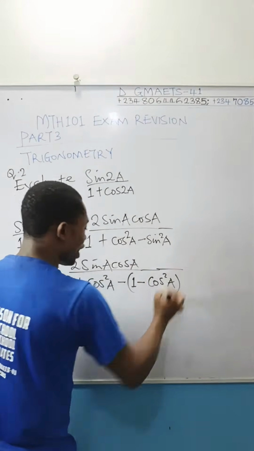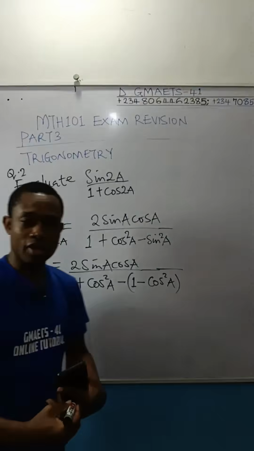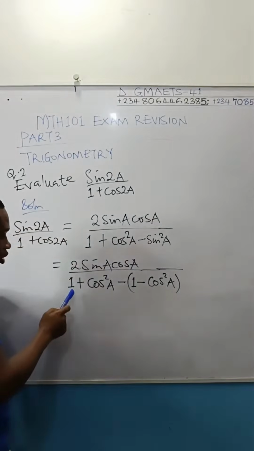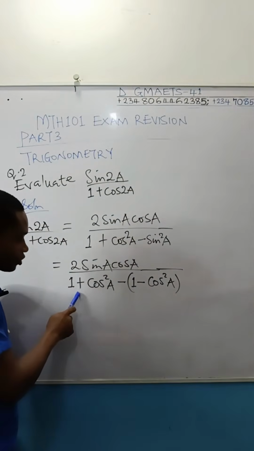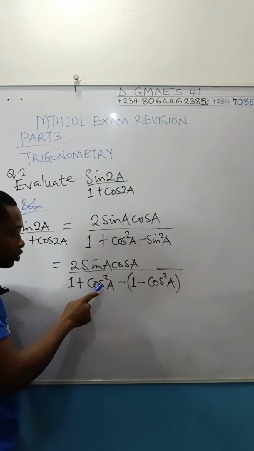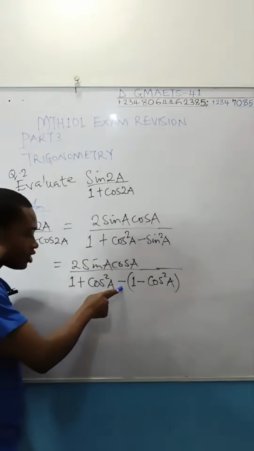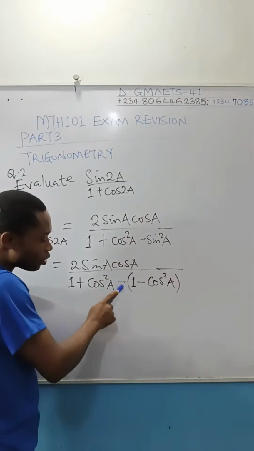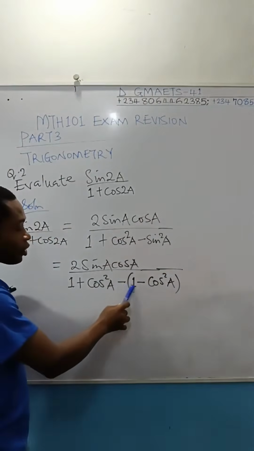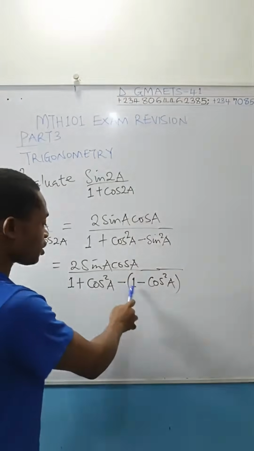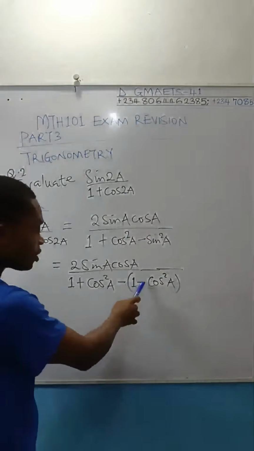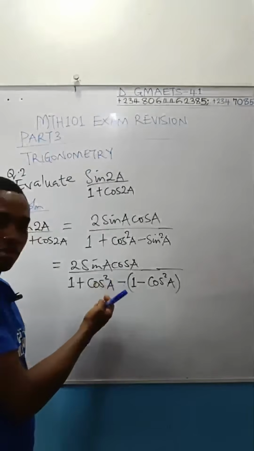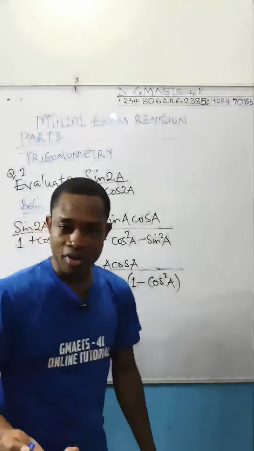And if I do that, open up the bracket and see what is going to happen. This is going to be 1 plus cos²A minus, open bracket, 1 minus cos²A, close bracket. If you open up this bracket, watch. This 1 will become minus because this minus will affect it, minus 1. This minus will become plus. No basic mathematics, nothing is there, right?